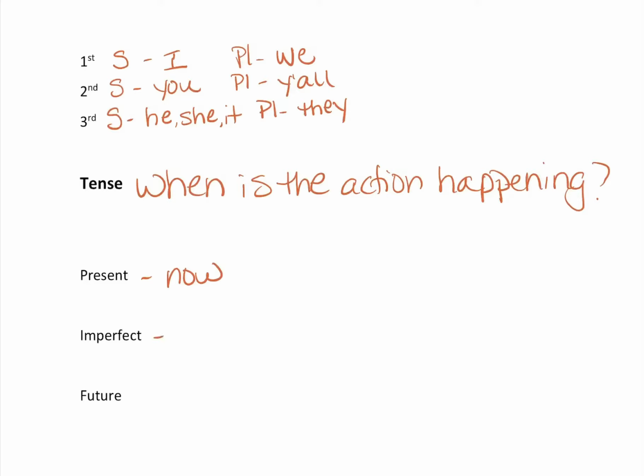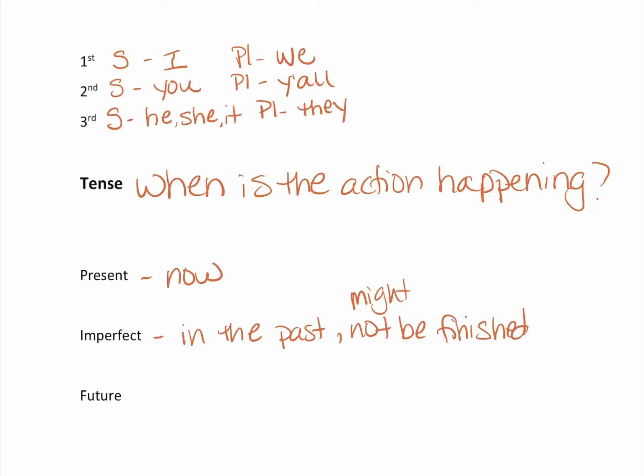Imperfect tense means it was happening in the past, but it might not be finished. And at the time I said it, it was ongoing. So if I wanted to rewrite that sentence, for present, we have that sentence up there. And if it was imperfect, it would be the nun was lopping off the head of the dragon.